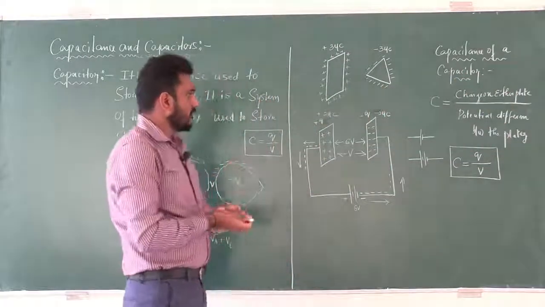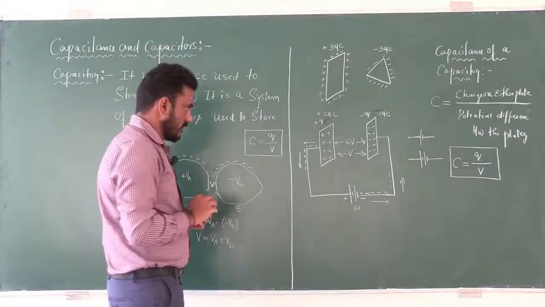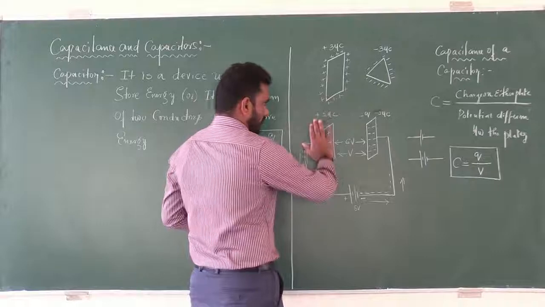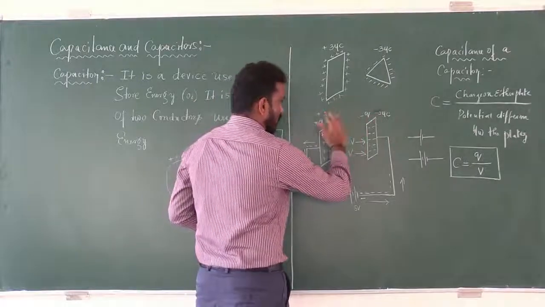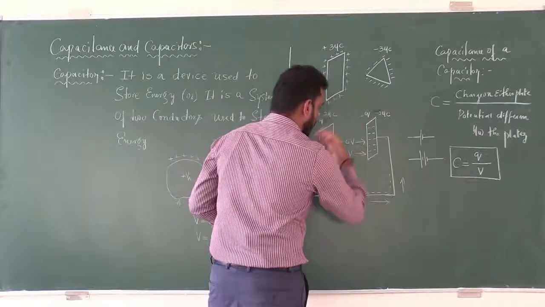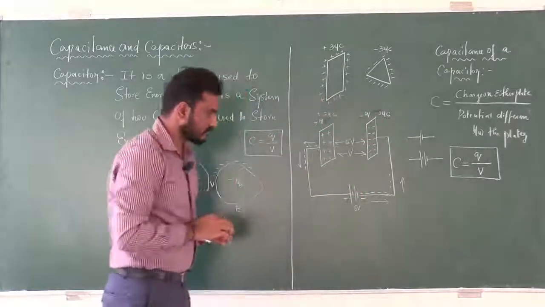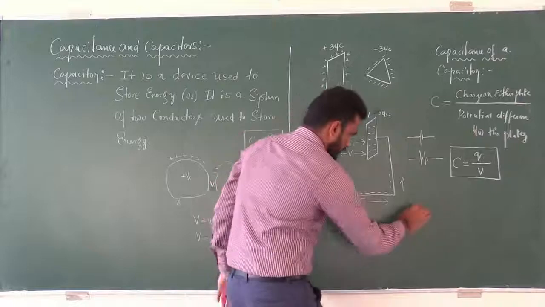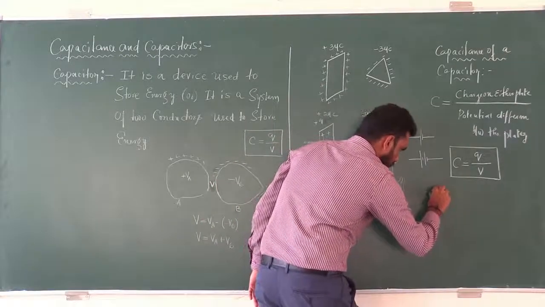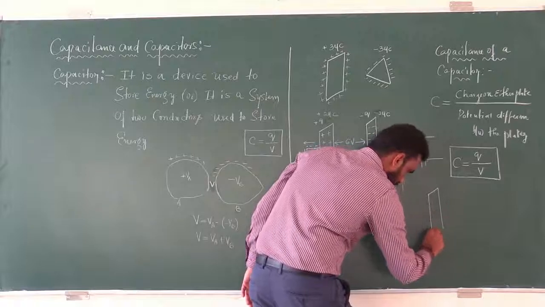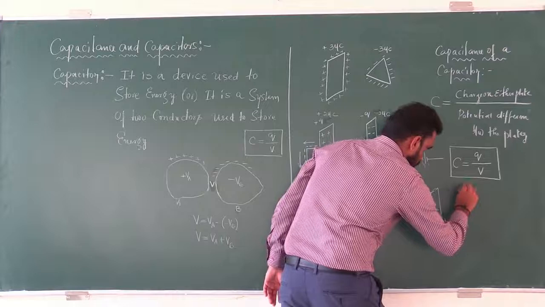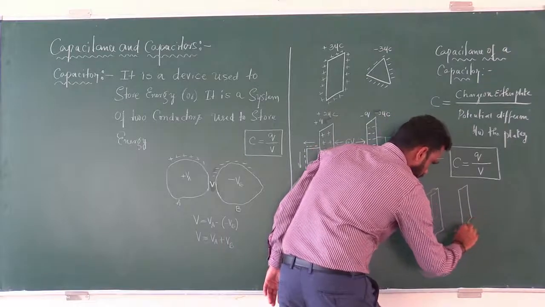Then following, suppose I remove this battery after charging these two conductors or after charging these two plates, what will happen? Look at this diagram. Two metal plates kept parallelly.